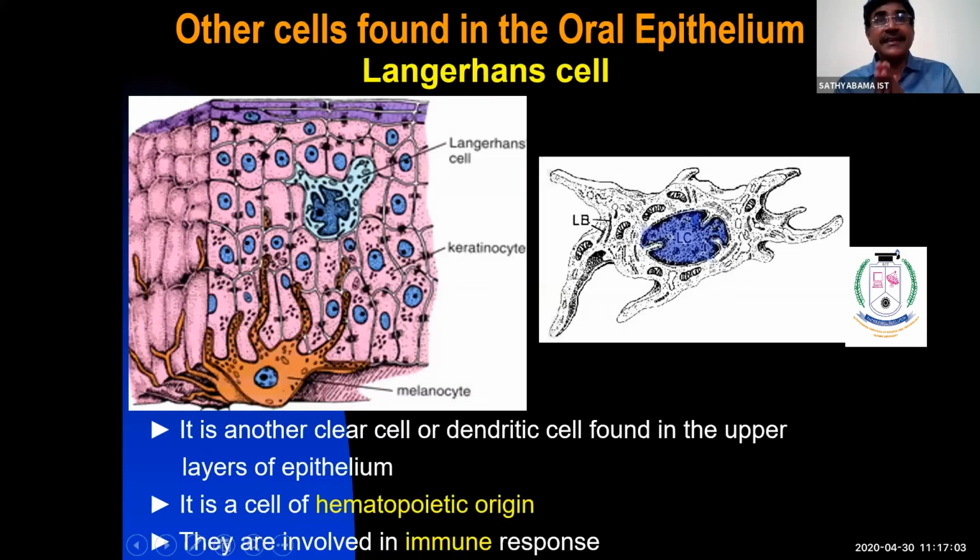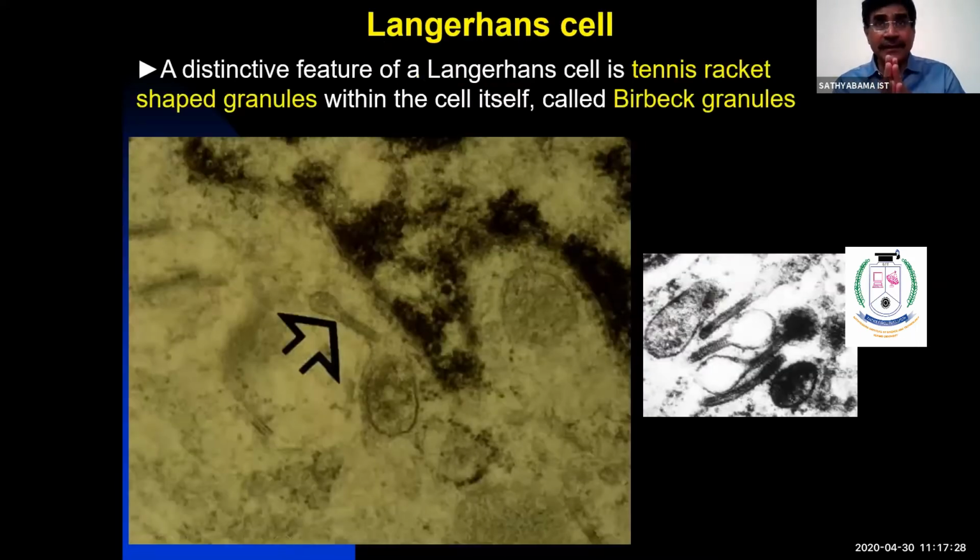Next are Langerhans cells. As I said, the function of the Langerhans cell is immune response. Whenever you have a microbial insult in your oral cavity or oral mucosa, Langerhans cells come and act as a defense mechanism. It is derived from hemopoietic cells. Again, it is a dendritic clear cell present in the upper spinous cells. One important, unique finding in Langerhans cells is Birbeck granules. These granules are arranged in the shape of a tennis racket. They are called Birbeck granules.